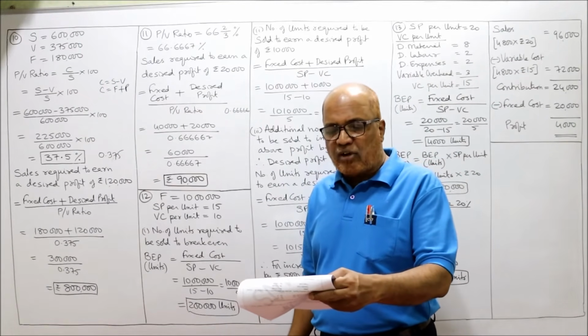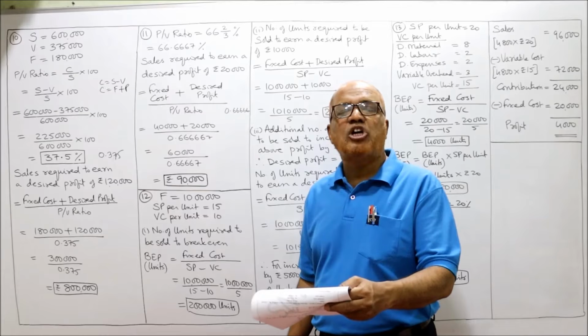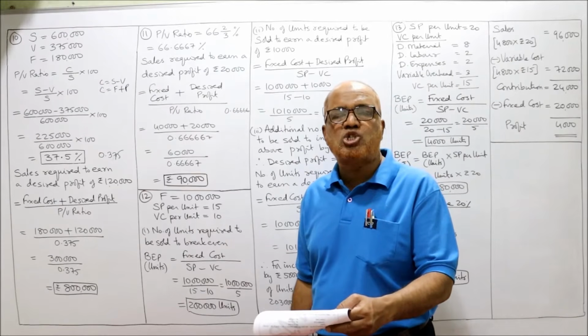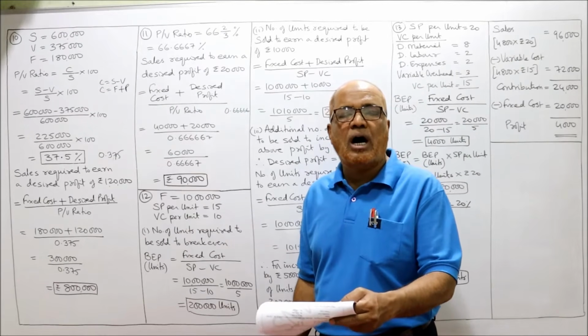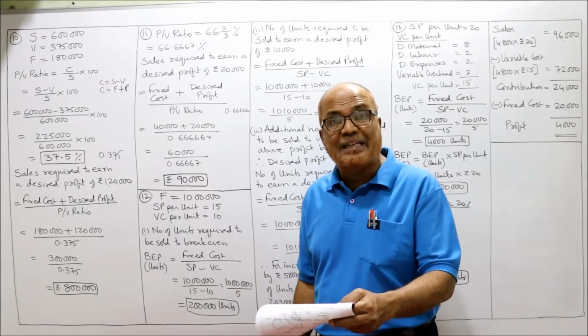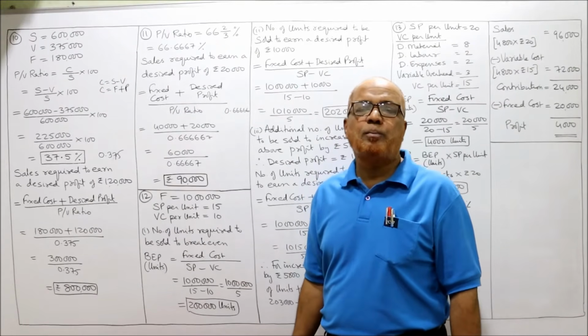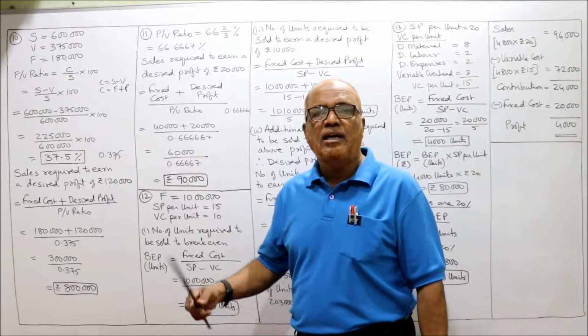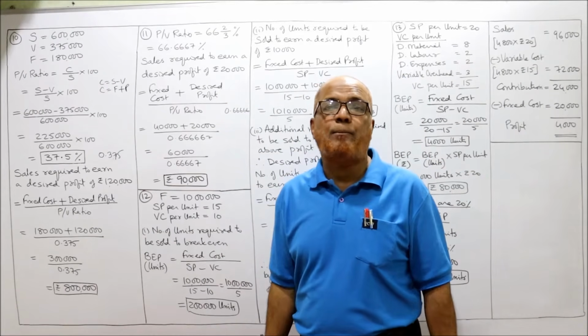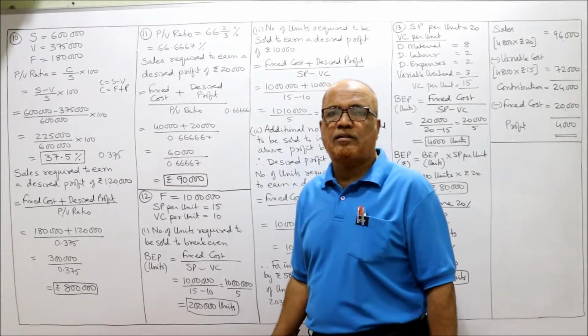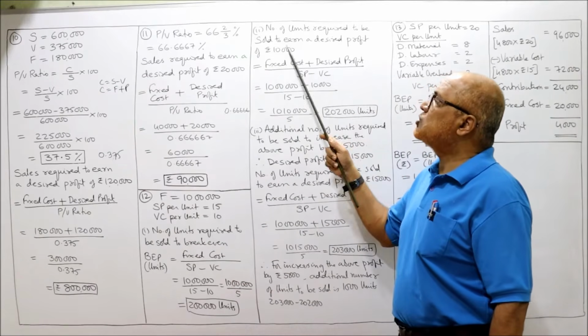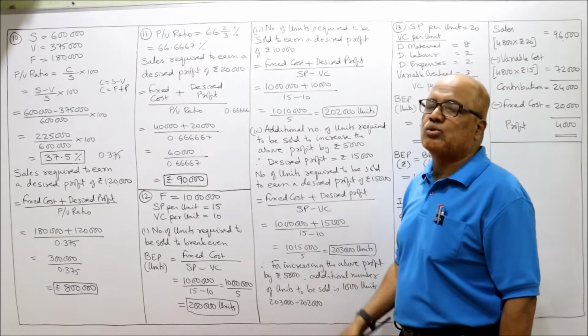To earn a profit of 10,000, that means the number of units required to be manufactured and sold to earn a desired profit of 10,000. 10,000 रुपये प्रॉफिट अर्न करने के लिए कितने यूनिट्स बना के बेचना पड़ेगा? How many units? So the number of units required to be sold to earn a desired profit of 10,000.